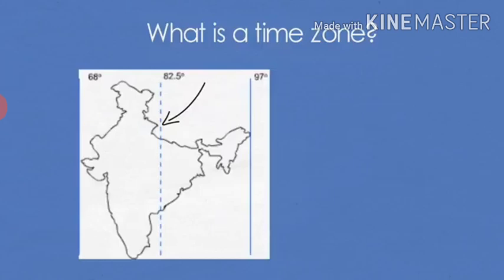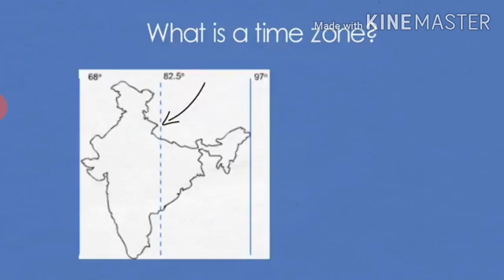The first question, the sun rises 2 hours earlier in Arunachal Pradesh as compared to Gujarat in the west, but the watches show the same time. How does this happen? And next question, why is there a difference of 2 hours in local time between the easternmost part of Arunachal Pradesh and the westernmost part of Gujarat? And the answer is because the standard meridian of India passing through Mirzapur in Uttar Pradesh is taken as the standard time for the whole country.